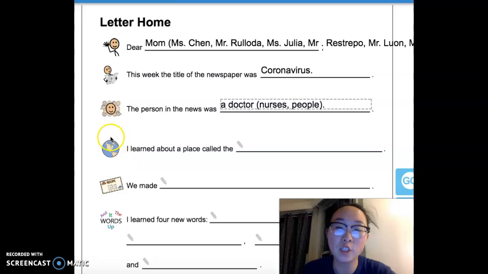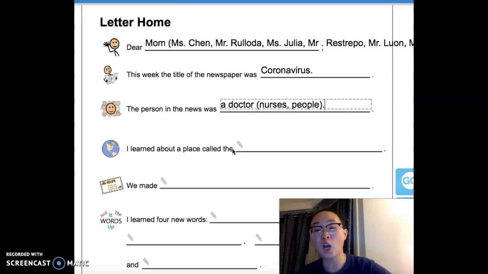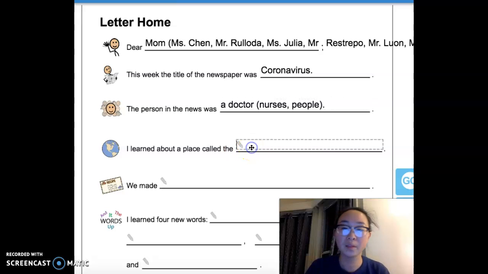This one shows a picture of the world. I learned about a place called the, and so if you look at our webbing page, or if you look at our vocabulary page, you will see that we've been talking about a place called what? We've mentioned it several times, so go back and refer to your pages while I write the answer here. I learned about a place called the world.